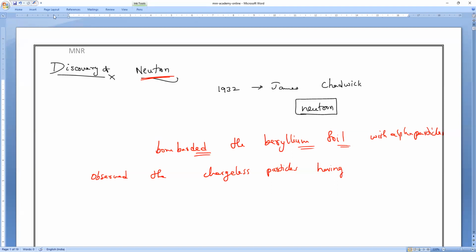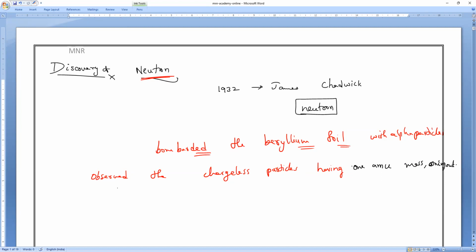What is the charge of a neutron? Electrons have negative charge, protons have positive charge. What is the charge of neutrons? Neutrally charged, no charge. They are neither positive nor negative. Particles having 1 AMU mass are coming out.